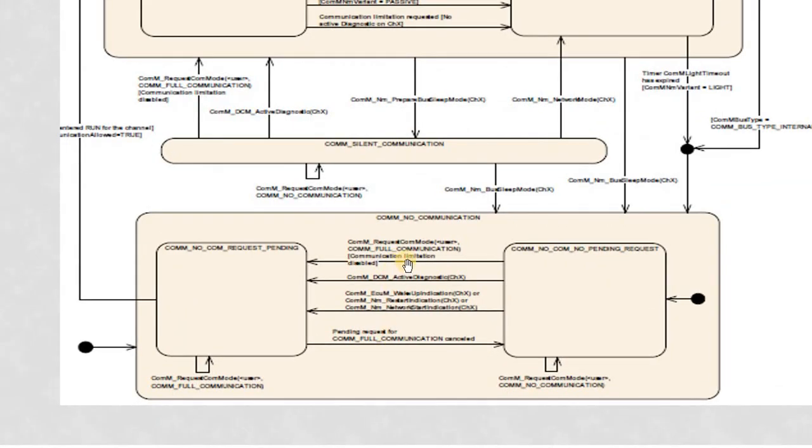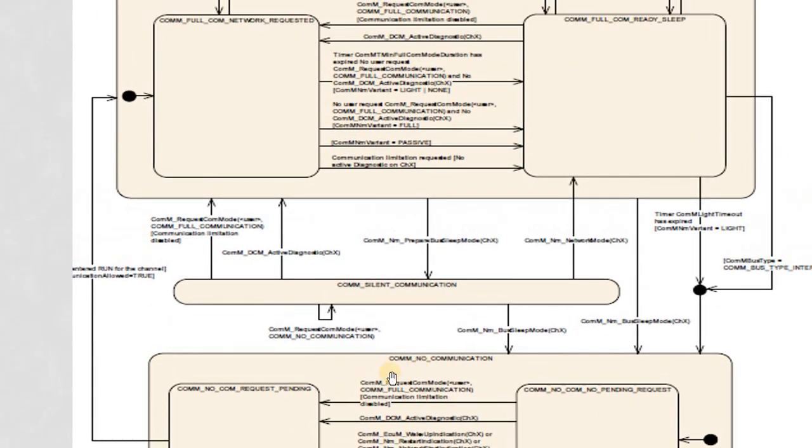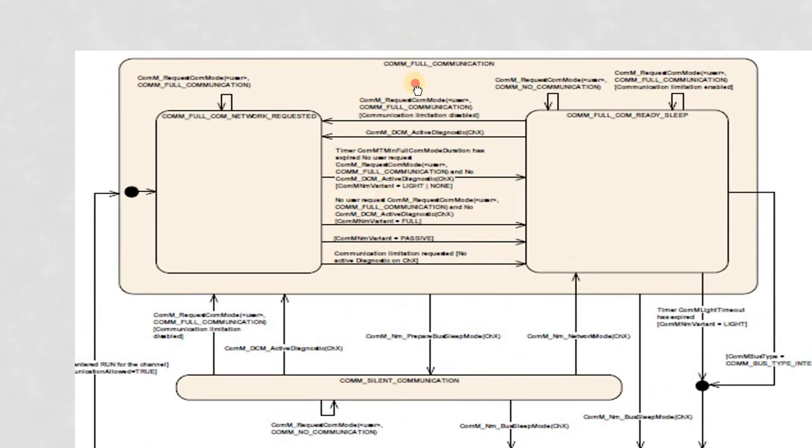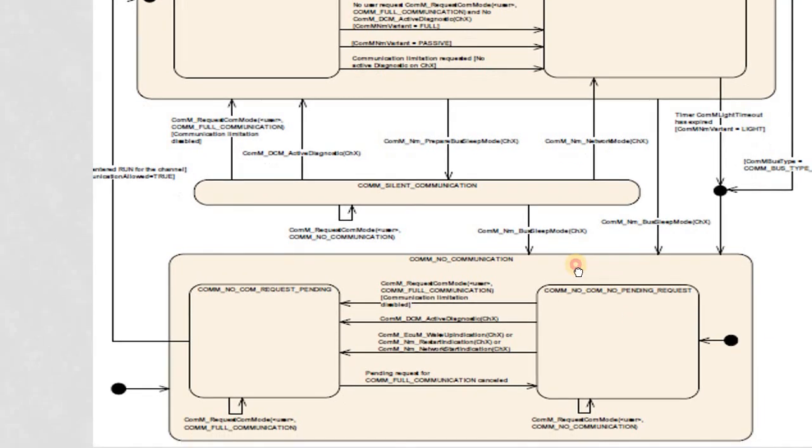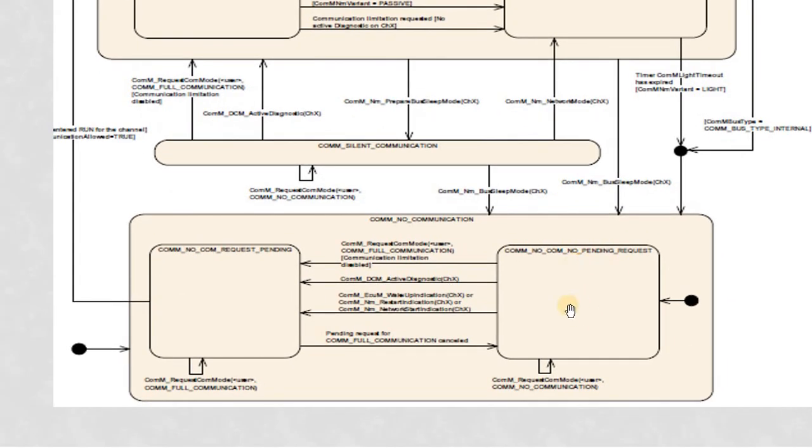Okay, as we said, we have ComM no COM, silent COM, and ComM full COM. Initially, the default state will be ComM no COM. In ComM no COM, we have two internal states, which we call ComM no COM request pending and ComM no COM no pending request. Initially it will be in ComM no COM no pending request.